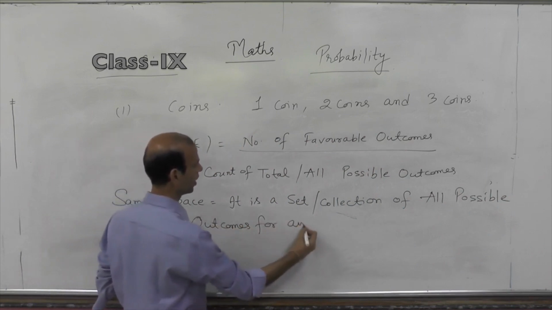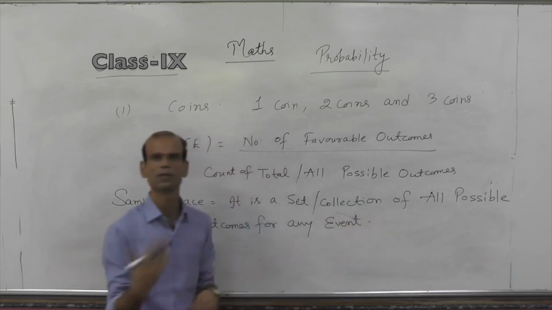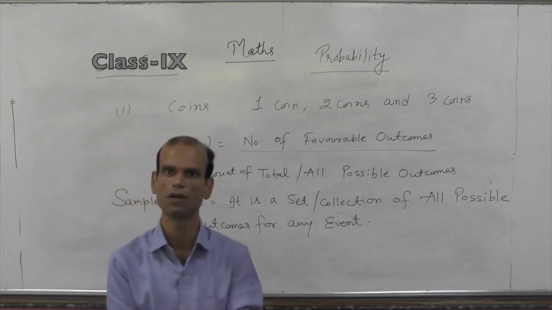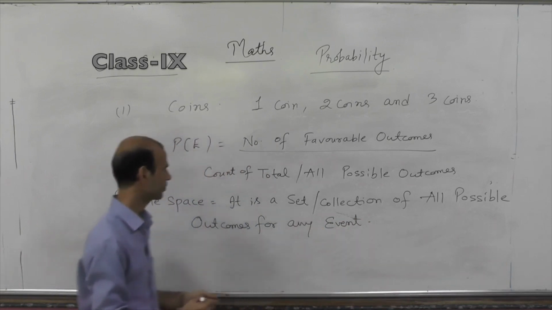As the event changes, the possible outcomes change, so the sample space for the event will change. Got it?